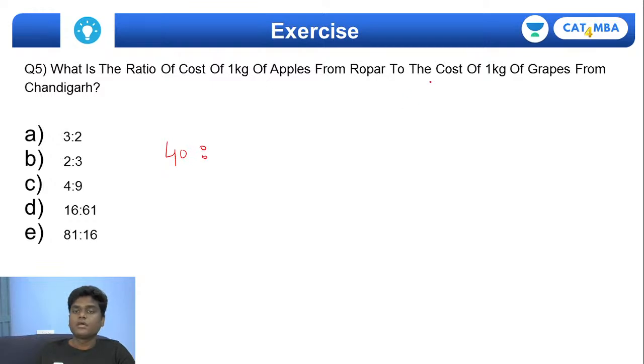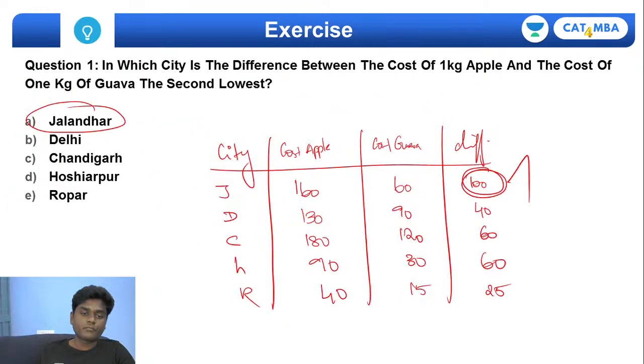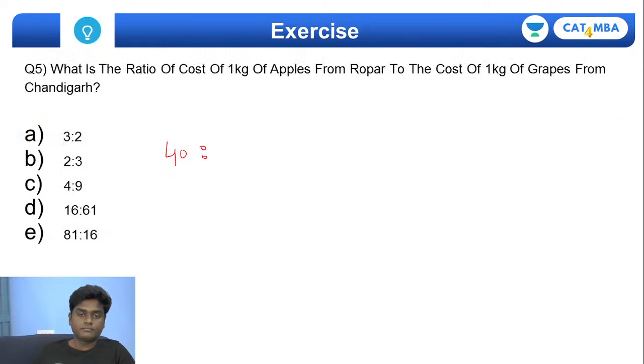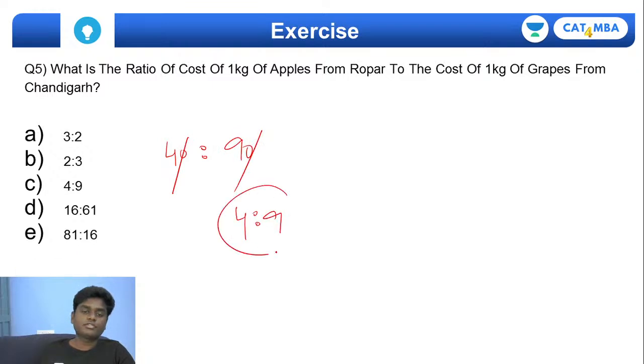Is to the cost per kg of grapes in Chandigarh. Chandigarh, if you see the grapes, it is exactly 90, right? That's it. We have got this. If the 0 goes out, the ratio is ultimately 4:9. The answer is option C.